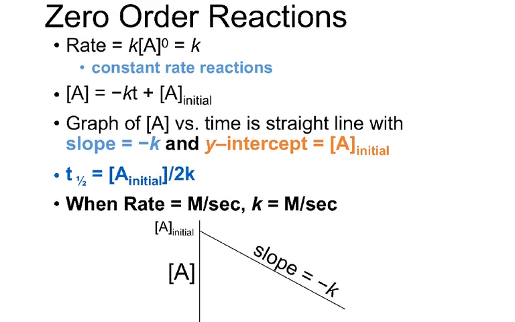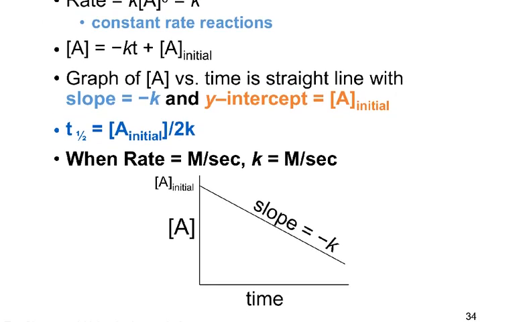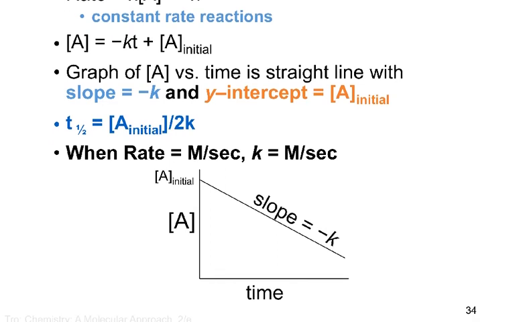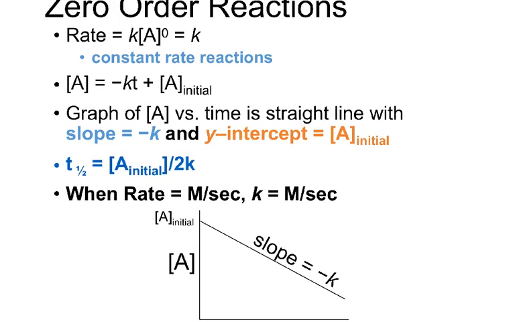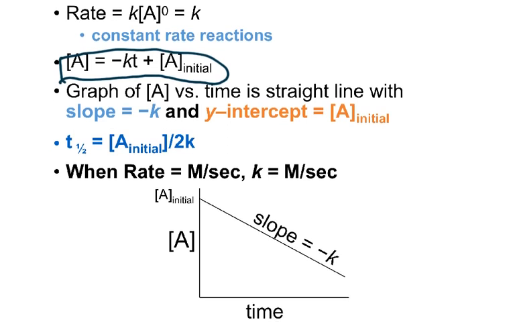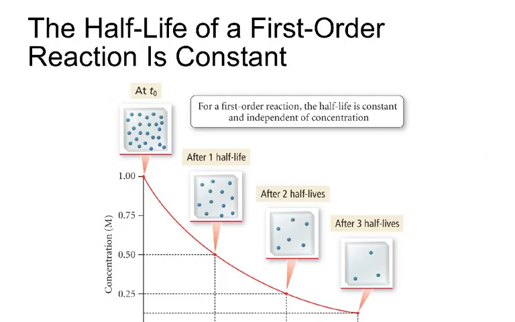Now I have slides that go over the highlights of what I just talked about. So for a zero order reaction, the integrated rate law is just the concentration is negative kt plus the initial concentration. So there's your straight line.